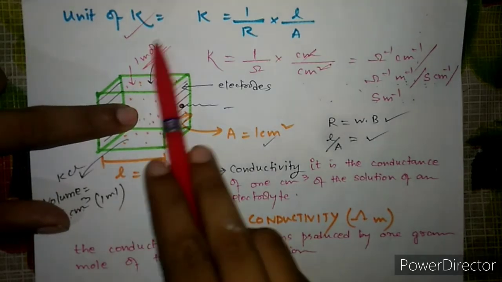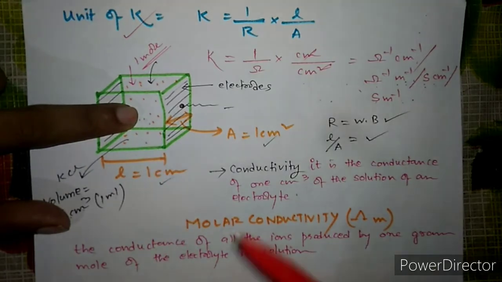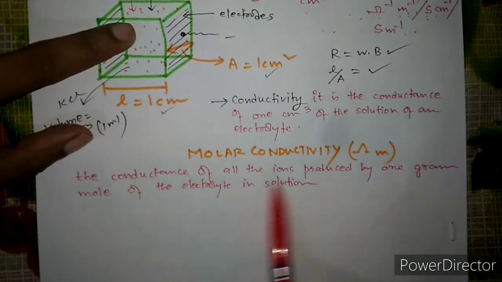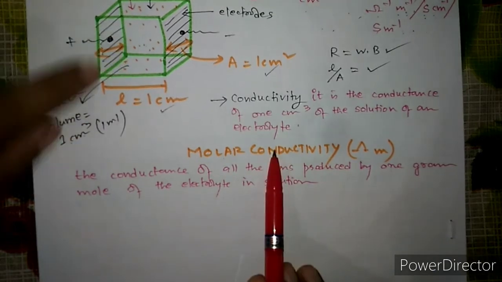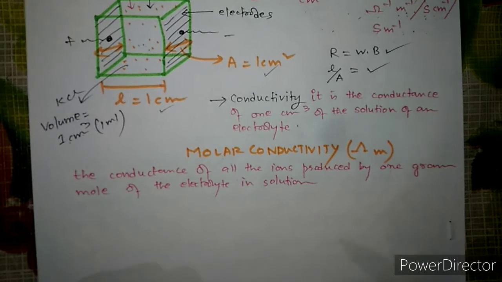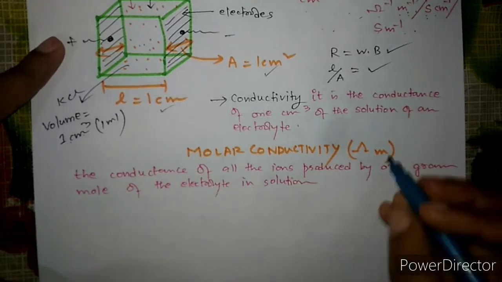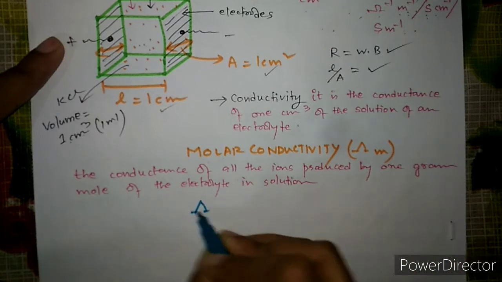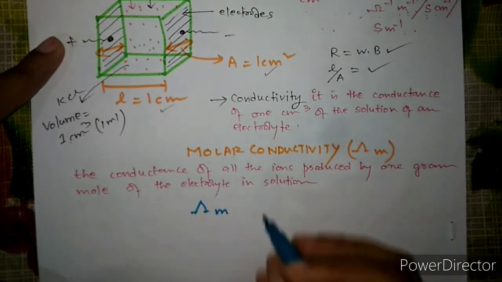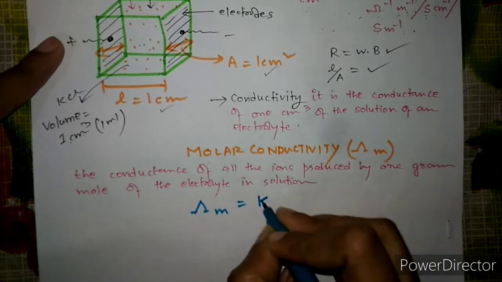Simple, 1 mole इलेक्ट्रोलाइट लेने से जो कंडक्टिविटी प्रोड्यूस होता है, जो कंडक्टिविटी मिलता है, इसको ही हम लोग क्या बोलते हैं, molar conductivity. Okay, and how can we measure molar conductivity? So molar conductivity cannot be measured directly. So what do we do? We find it out in terms of the conductivity. Molar conductivity जो है वो directly we cannot find out, ठीक है, so that's why we find out the molar conductivity in terms of specific conductivity, right?